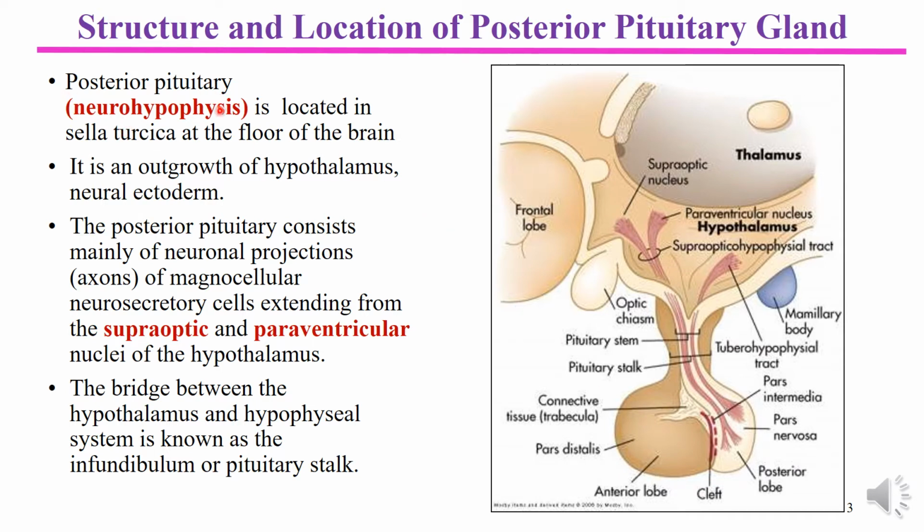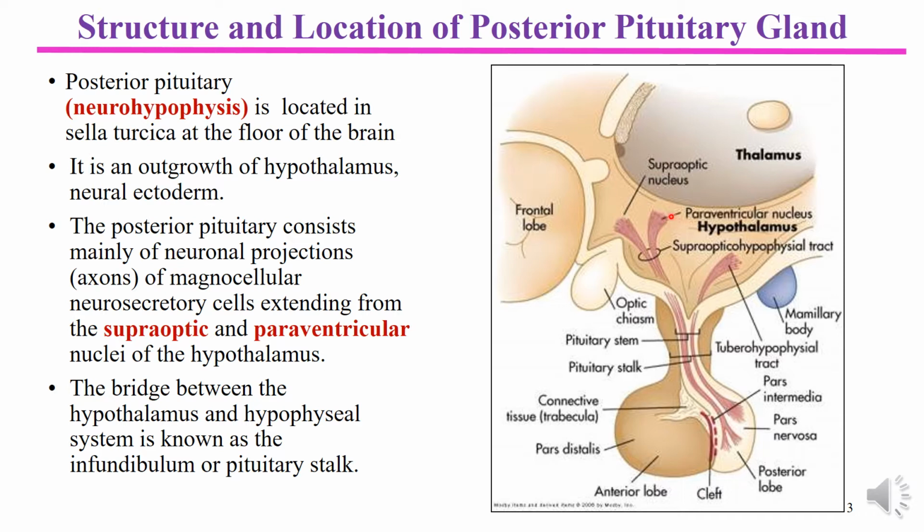Actually, the posterior pituitary is also named as neurohypophysis, and it is located in the sella turcica at the floor of the brain. It is considered an outgrowth of the hypothalamic neural ectoderm.